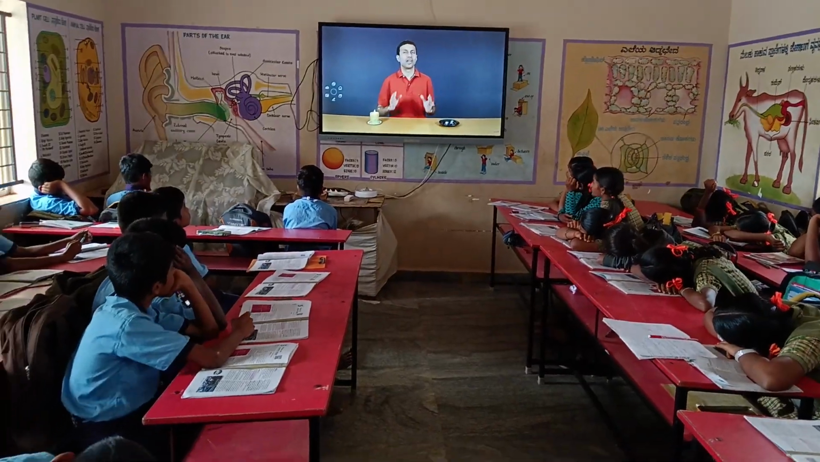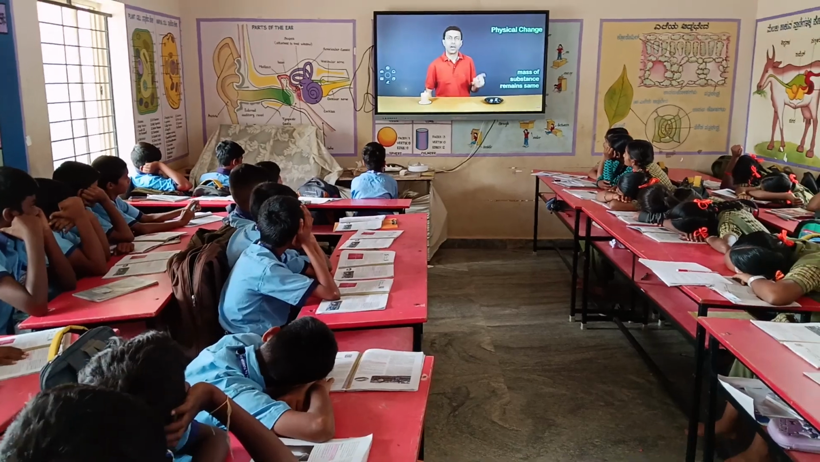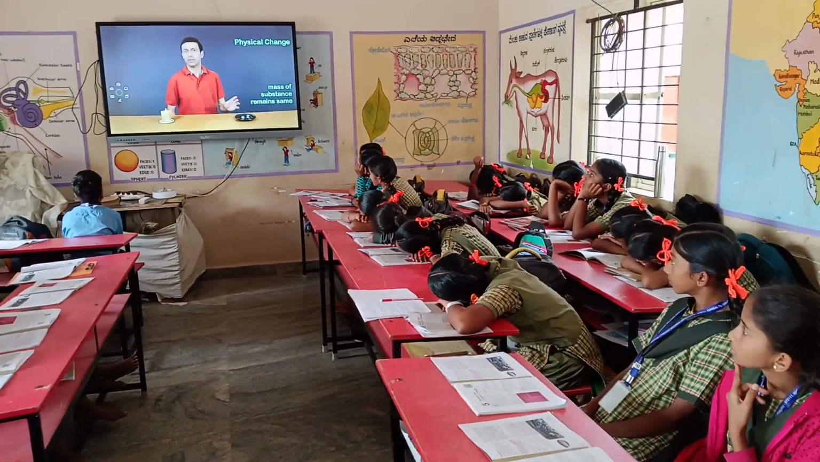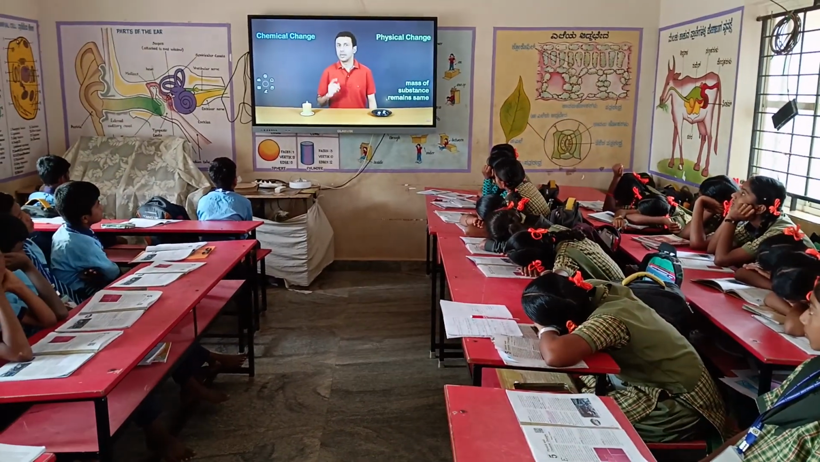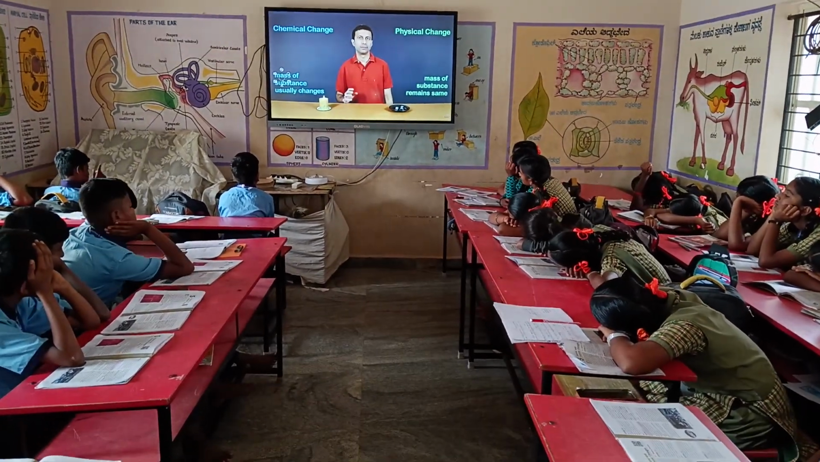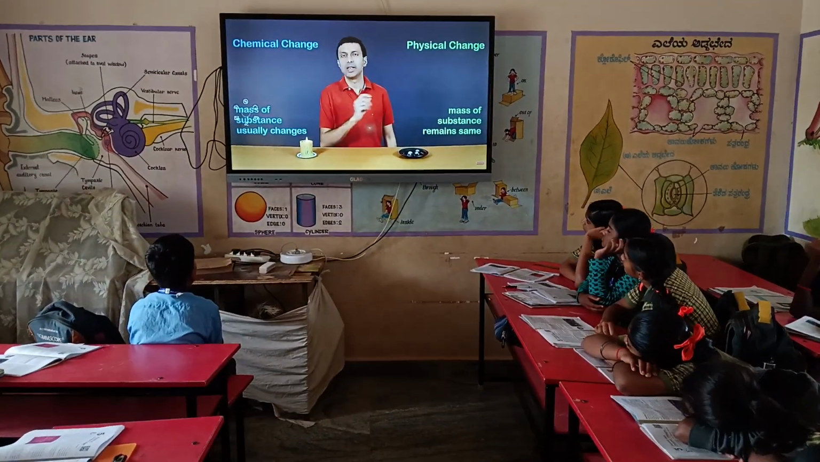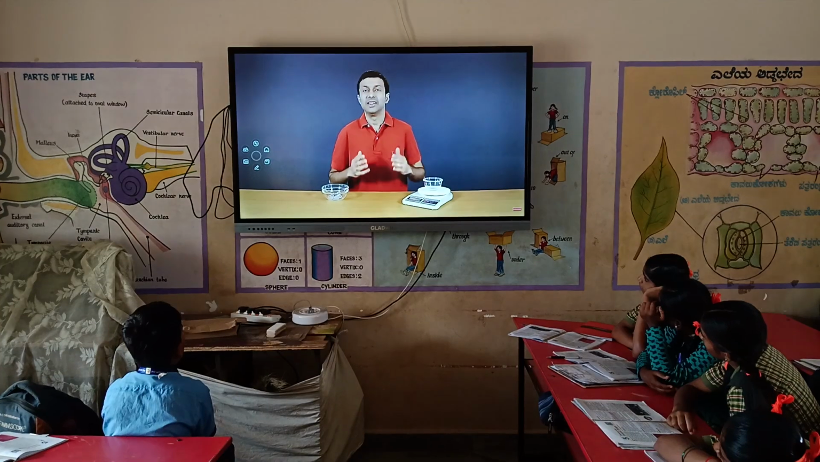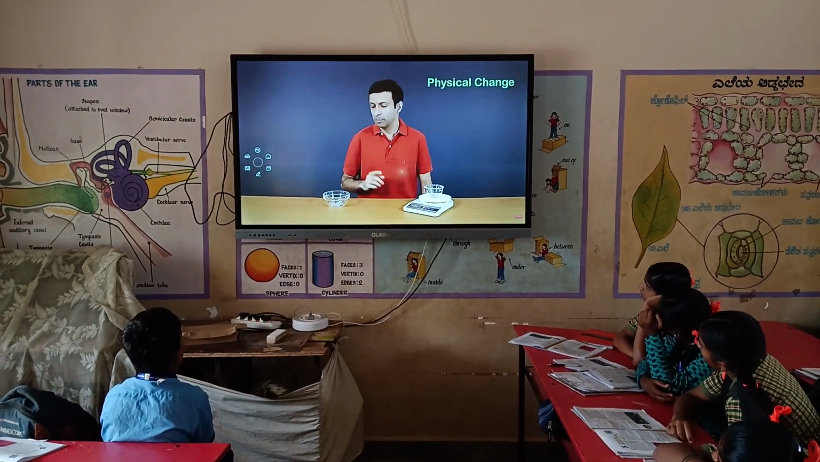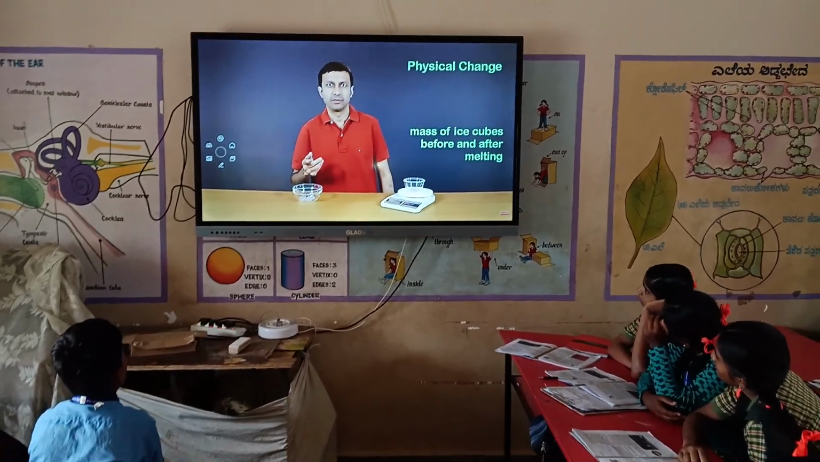Third difference is regarding mass. In a physical change, the mass of the substance remains the same. But in a chemical change, the mass of the substance generally changes. Let's go ahead and verify this with the help of a simple experiment. In this experiment, let's measure the mass of the ice cubes before and after melting.